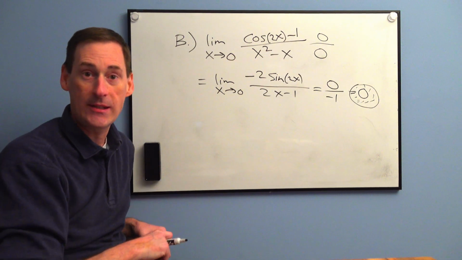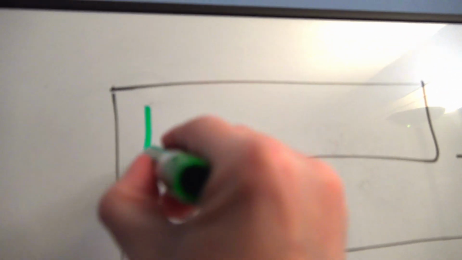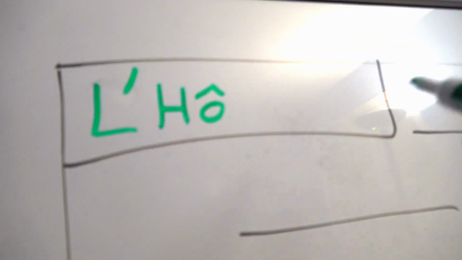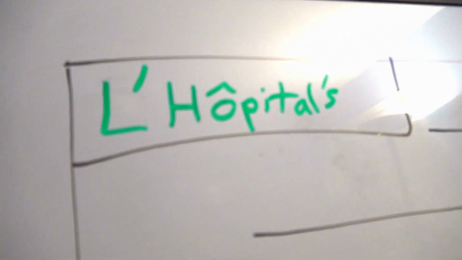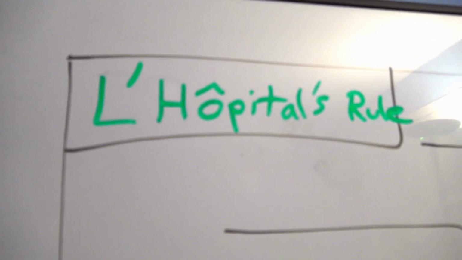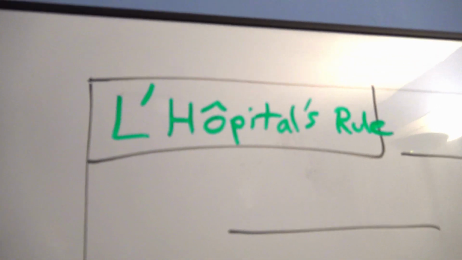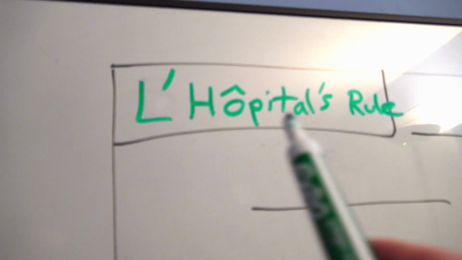This thing has a name. And the name of that thing we'll put in this little box right here. L apostrophe. Now, those of you who have French class will recognize the punctuation. If you've never had French, you won't recognize this. I had 3 years of French in high school. L apostrophe H-O, you put the little caret over it, P-I-T-A-L apostrophe S, rule. Okay, if you think that looks like hospital, that's actually French for the word hospital. But it is called L'Hôpital. The H is silent in French. So this is called L'Hôpital's rule.